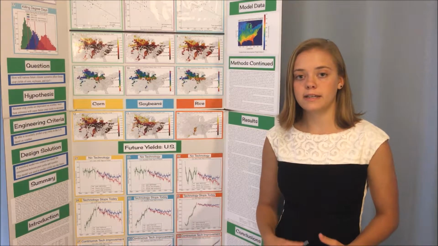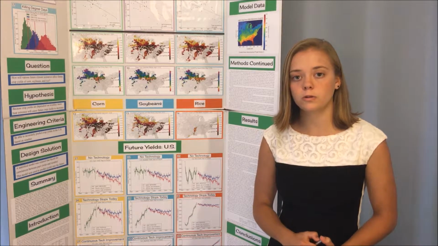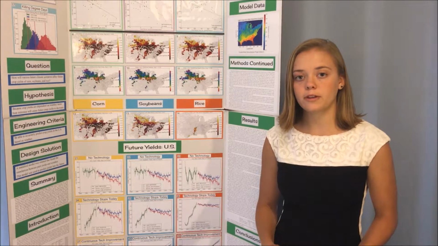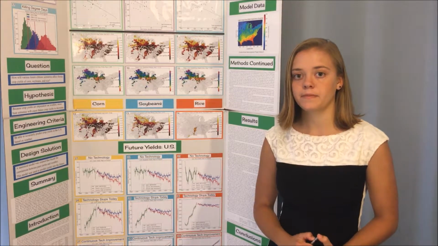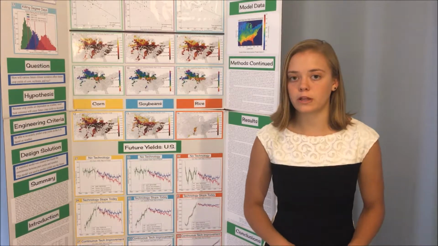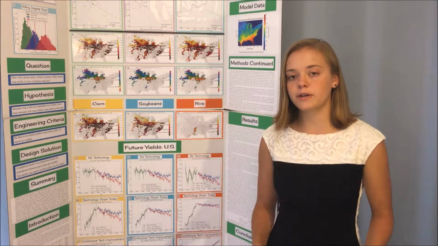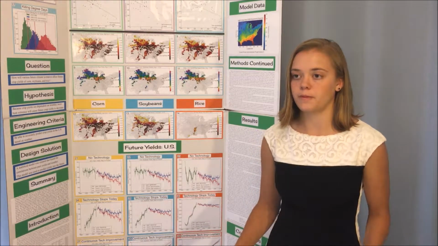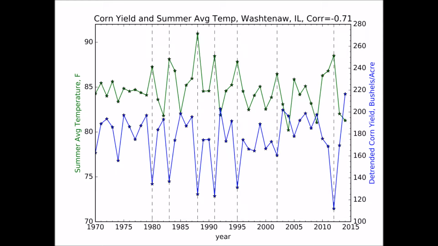So next, I downloaded daily weather station data from the Global Historical Climatology Network for every weather station with data since 1970. Next, I averaged the two closest weather stations to the center of every county, so I could find the correlations between yields and weather. This plot shows for that same single county, the summer average temperature plotted with the corn yield detrended. When there is a very high summer average temperature, the corn yield for that year is very low.